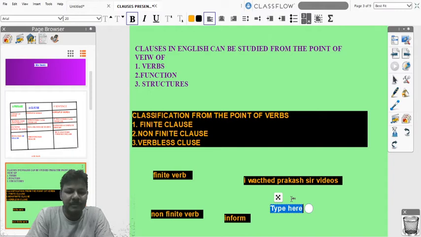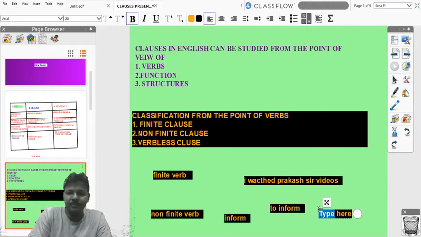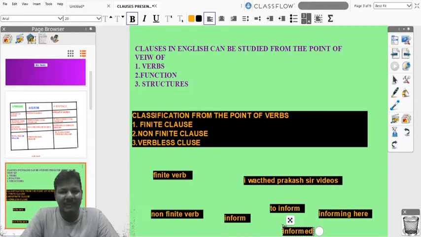These are the non-finite verbs of inform: to inform, informing, informed. These are the non-finite verb forms of the verb inform, friends. So basically non-finite verbs are the to-infinitive, present participle, and past participle. These are called non-finite verbs, friends.